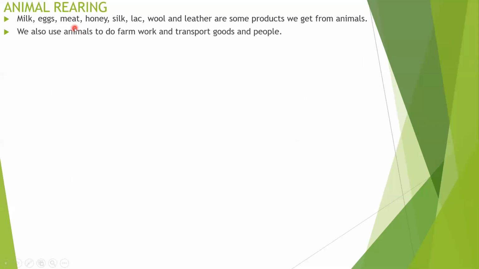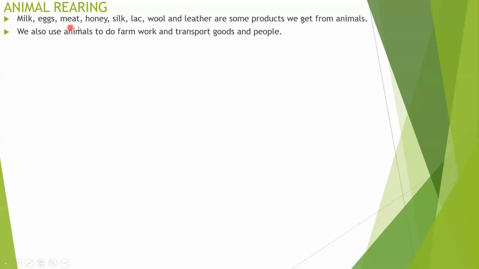Then animals. Next comes animal rearing. Milk, egg, meat, honey, silk, lac, wool, and leather are some products we get from animals. So these are the products we use indirectly. A human being uses them for their own consumption. Milk, egg, meat, honey, silk, lac, wool, and leather are some products we can get directly through animals. So these are the important materials provided with the help of rearing animals.